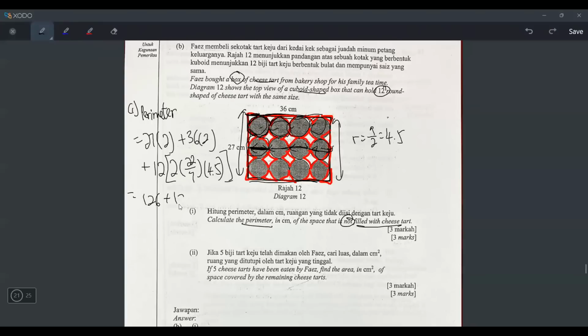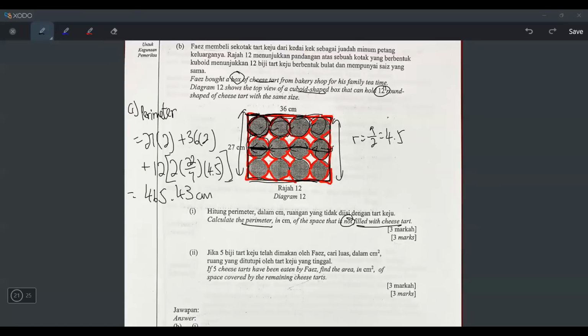But of course, I have to plus with 12 times with this. So let's press 2 times 22/7 times 4.5. Okay, I got, it's quite an ugly answer, but times 12 is what? 339.428. So 339.43. I just get the final answer straight away, plus 126. Okay, 465.43. Because it's 465.428, so I just write 43. And the unit is cm, right? Yeah, cm. So that's how you do question number 1.